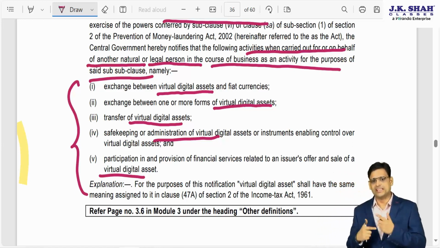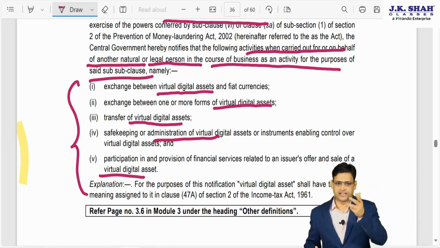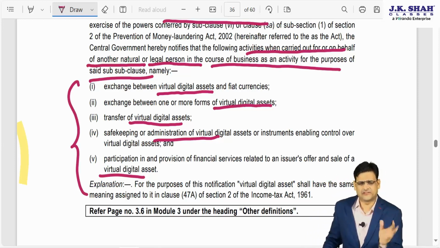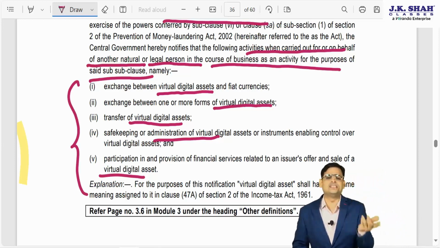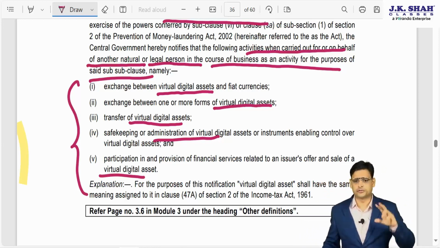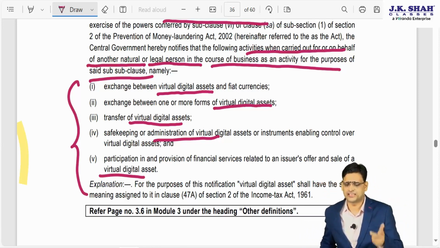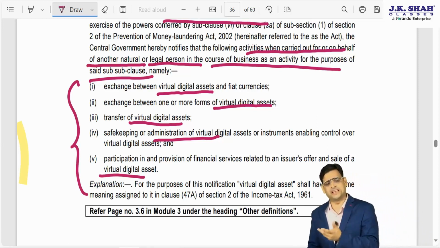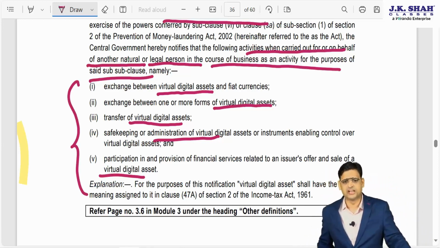Those who deal in bitcoin, etc., can I say they will be covered here? For example, let's say CoinDCX deals in bitcoin. So they are dealing in a virtual digital asset. They have to provide whatever transaction information is required by the director, or the authority of the PMLA.